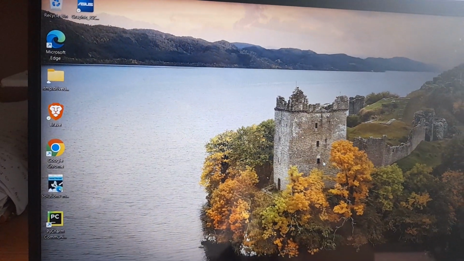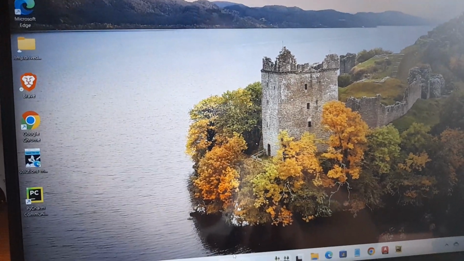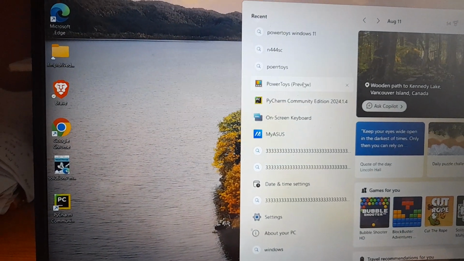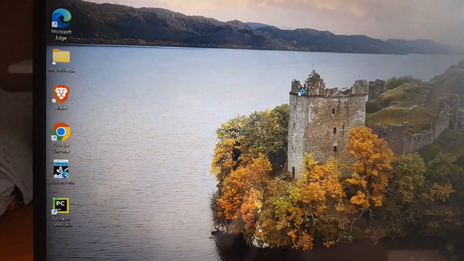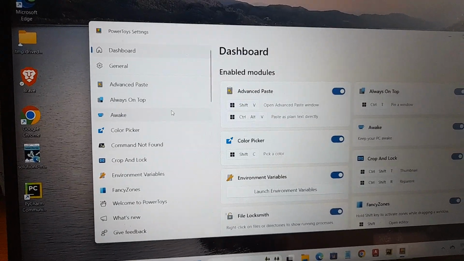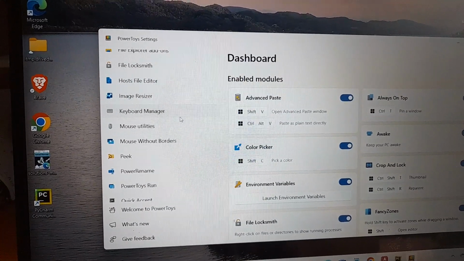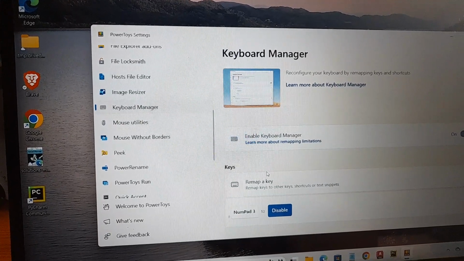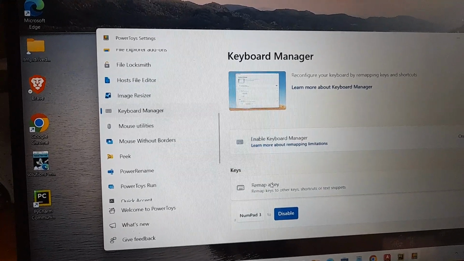I need to install it, and after install I go to the PowerToys app and search PowerToys, open PowerToys. Then go to keyboard manager. Then we need to click remap a key.